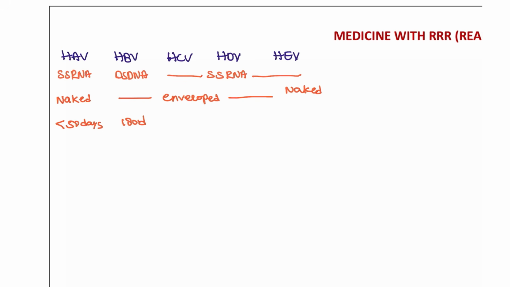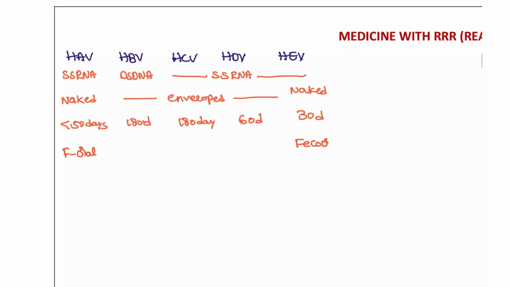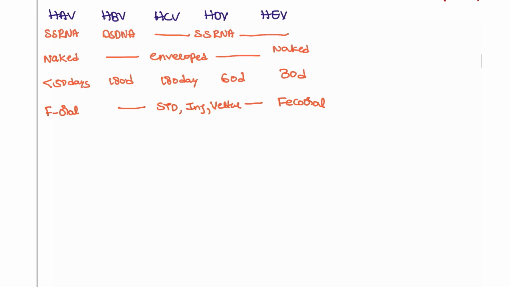This is going to be 180 days. HCV is also 180 days, and also we have here 60 days, and this is 30 days. Next, how is the route of transmission? Feco-oral, feco-oral. It could be STD, injections, or vertical transmission. These three will have STD, injections, or vertical transmission from the mother.